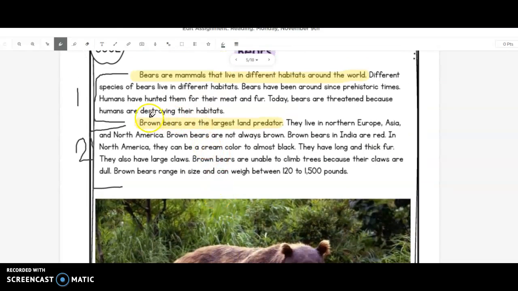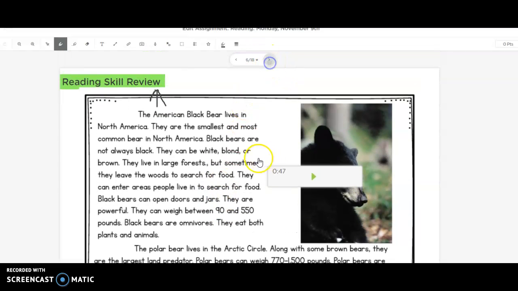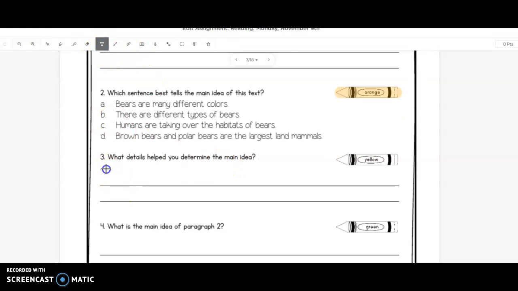So remember, we can look at the topic sentence of a paragraph to help us find the main idea. Brown bears are the largest land predators. So I'm looking at this word, brown bears, and that is used multiple times in the paragraph. So that means the topic of this paragraph, not the whole story, just this paragraph, is brown bears. And our introduction sentence tells us what it's all about. So brown bears are the largest land predator. So we can use that for our main idea.